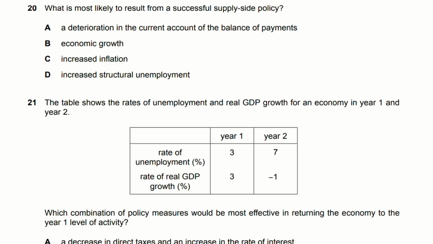Number 20, what is most likely to result from a successful supply side policy? Now, a supply side policy aims to improve the productivity of an economy. So your answer is B, economic growth.